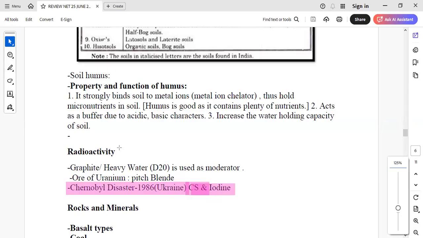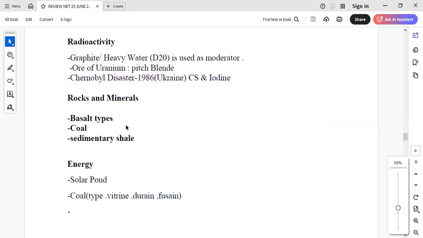Then coming to rocks and minerals, it was a bit low this time, right? Only if you talk about the sedimentary rock side, the coal succeeded to make some space. So we asked about the basalt type question. Then coal was having 2 questions at least, where the order was there, where we have graphite, anthracite, bituminous, lignite, and last peat. Then we have vitrain, fusain, durain, all of them were there. Then sedimentary shale was having a question. So 3 to 4 questions from mineral and rock, not much like last time.